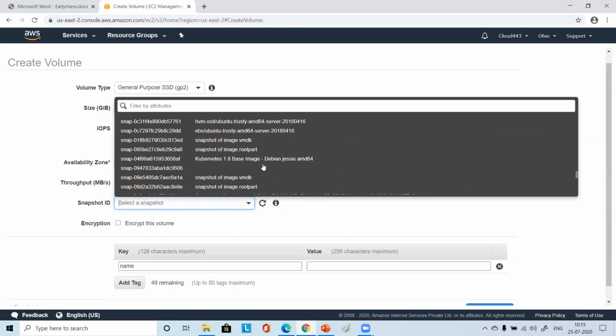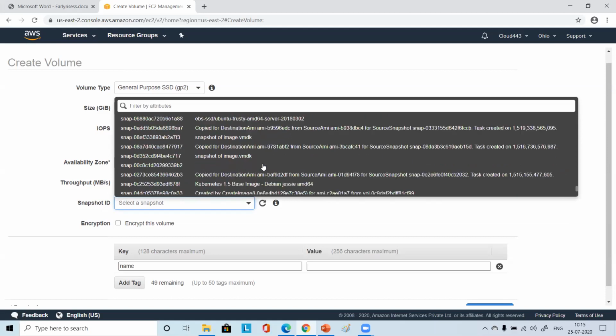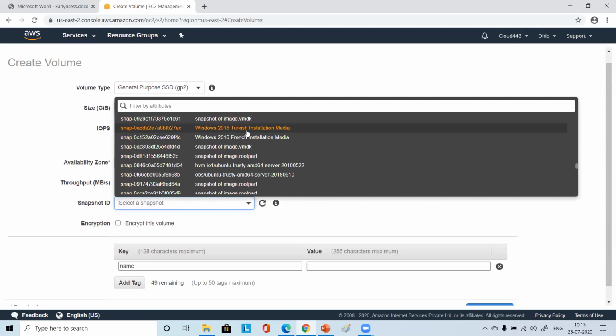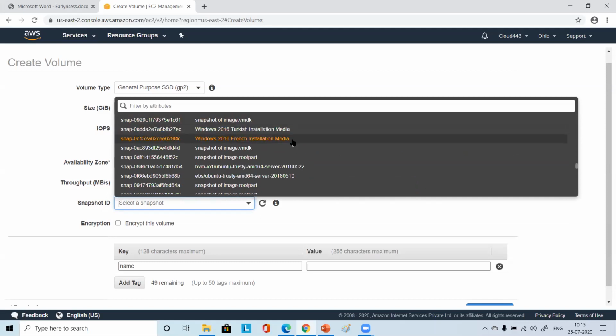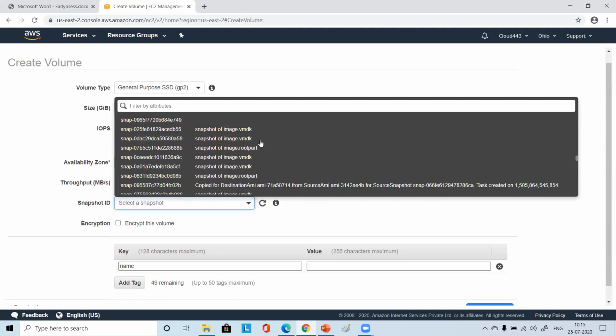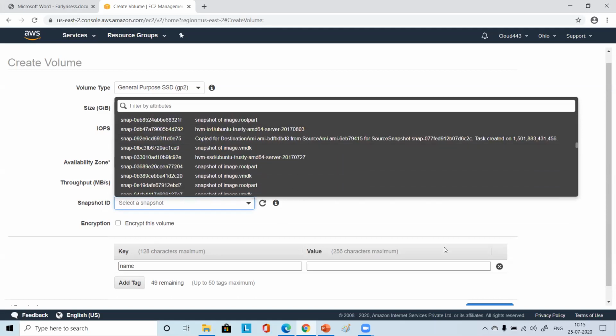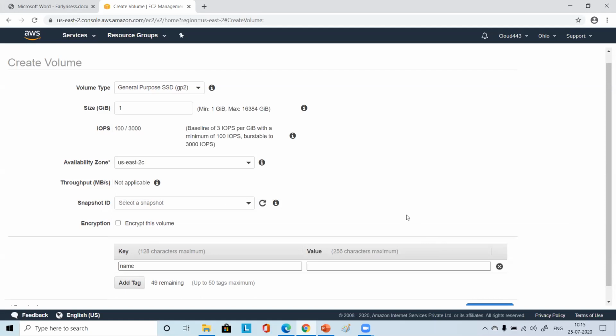All these snapshots are kept, and something may be related to Windows 2016 Turkish, some French image, some 2012 Polish installation media. All those media are there, and we don't want that. We want one fresh 1 GB volume to attach for our purpose. We don't want anybody else's backup copy of their server from which to restore this EBS volume.